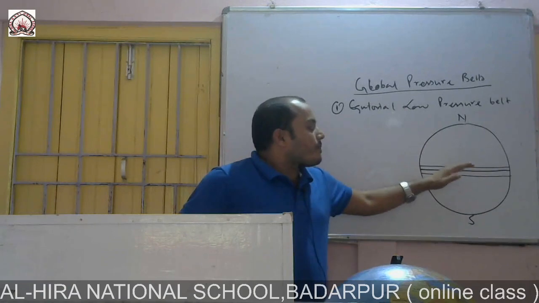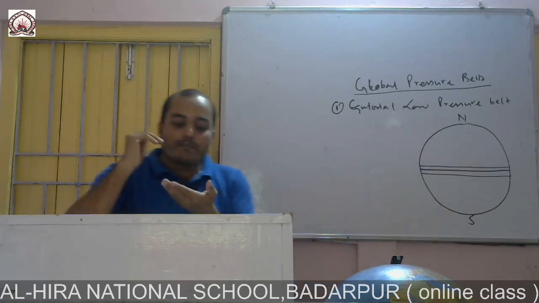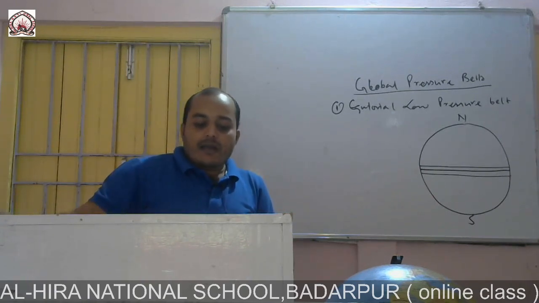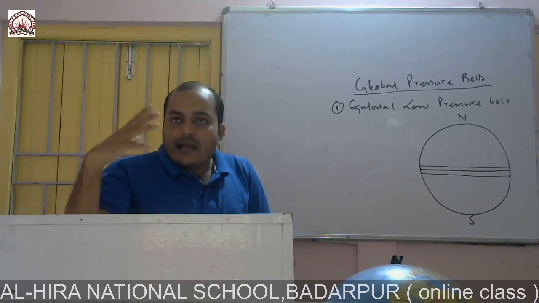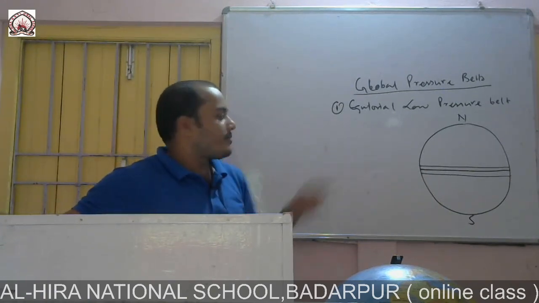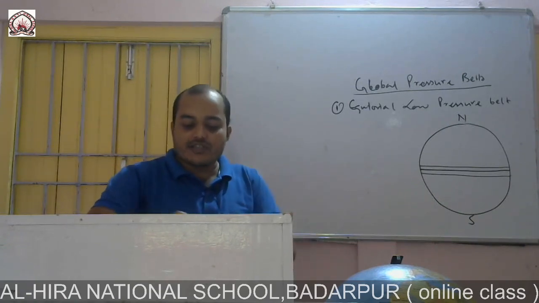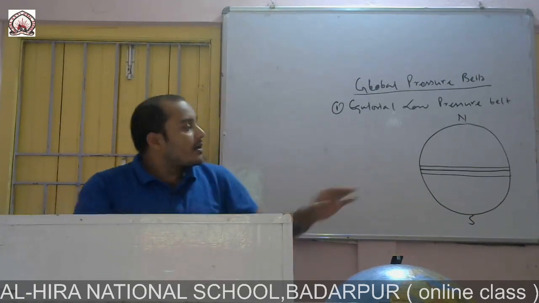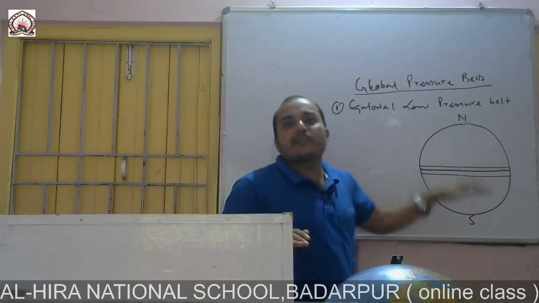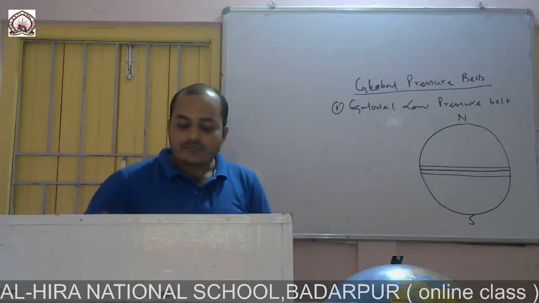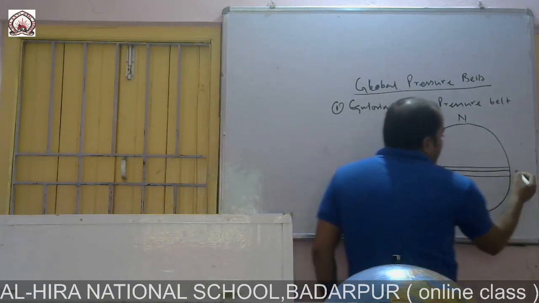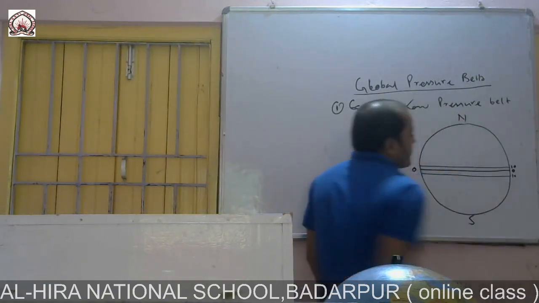In this region, the air moves upward, and because of the prevalence of high temperature, the air pressure throughout the year remains low in this region. Then here equator 0 degree, 10 degree, 10 degree.